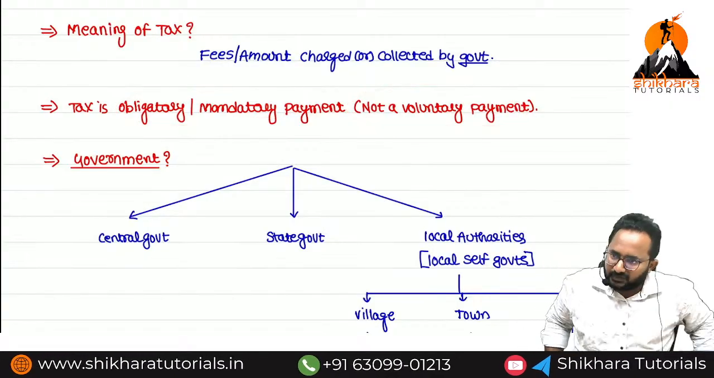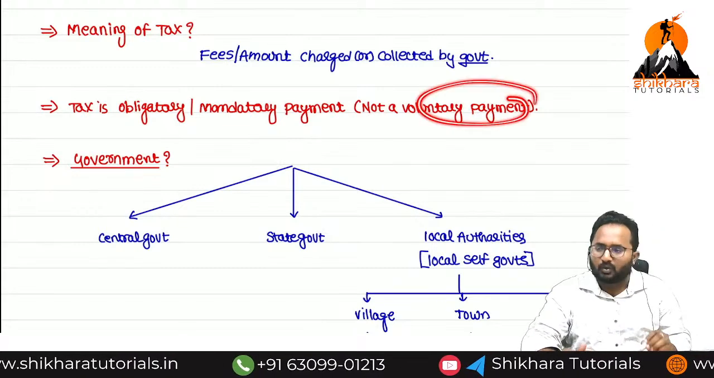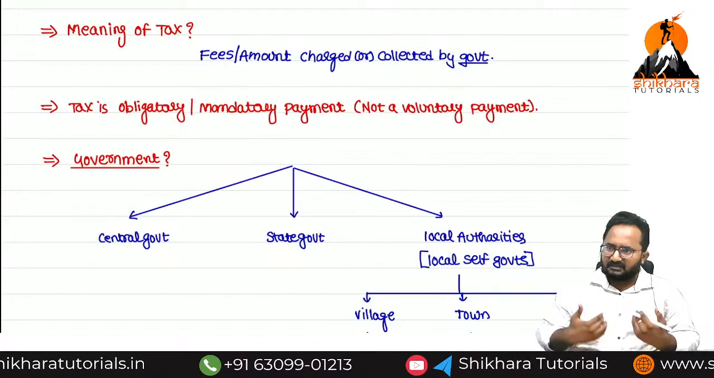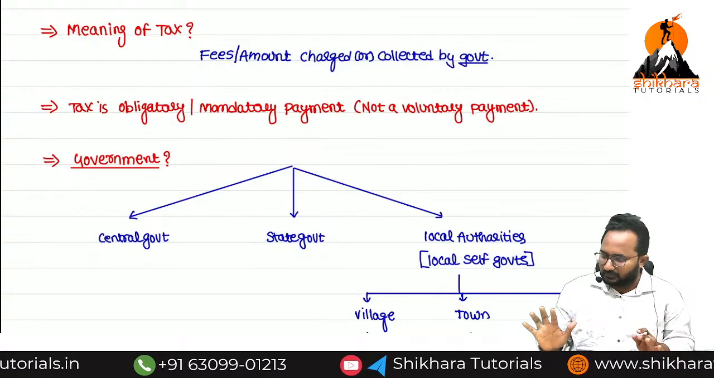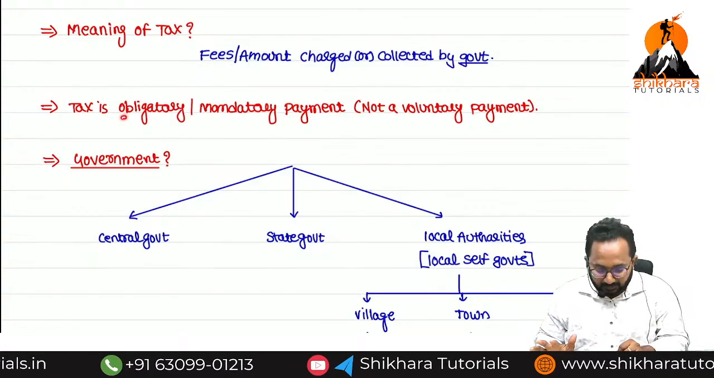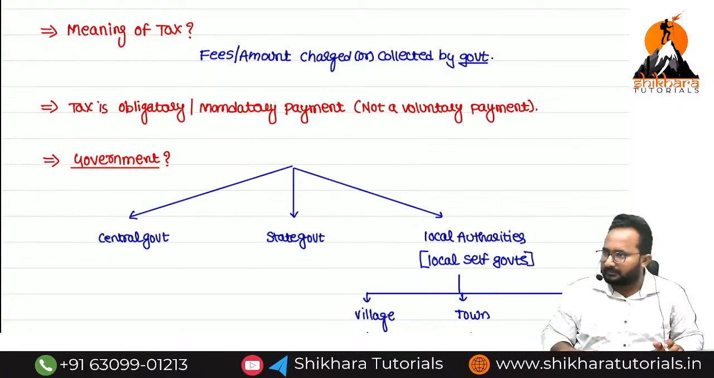Example, if any orphanage home is asking for a donation from you, that is completely voluntary. If I am interested, I can give, otherwise, no. But if any tax needs to be paid by the person, that is an obligatory, mandatory payment. Definitely we need to pay.